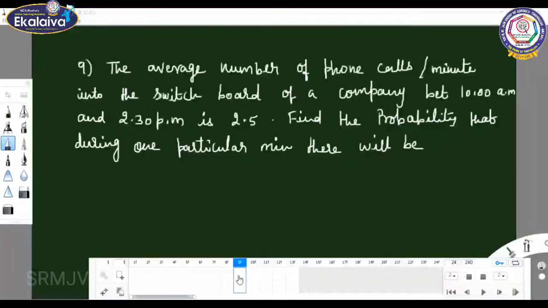See the next question, the ninth one. The average number of phone calls per minute into the switchboard of a company between 10 a.m. and 2:30 p.m. is 2.5. Average means you can take it as lambda, that is nothing but the mean. Find the probability that during one particular minute there will be no phone call. First subdivision is no phone call at all. First you choose the lambda value here: the average number of phone calls.